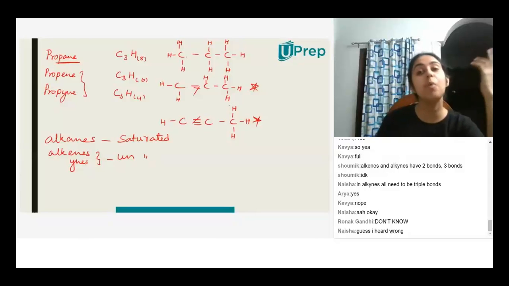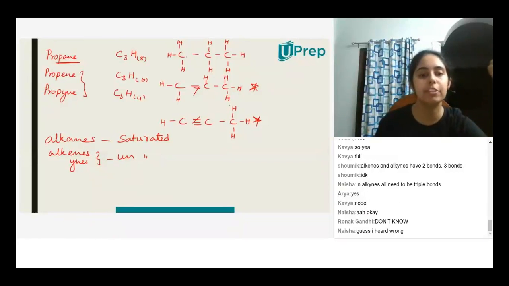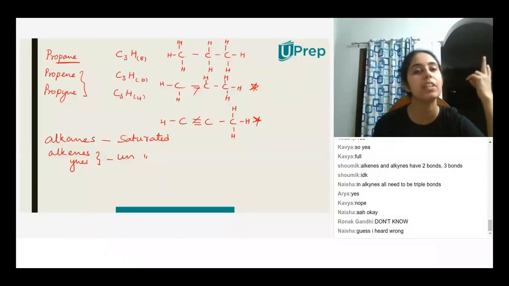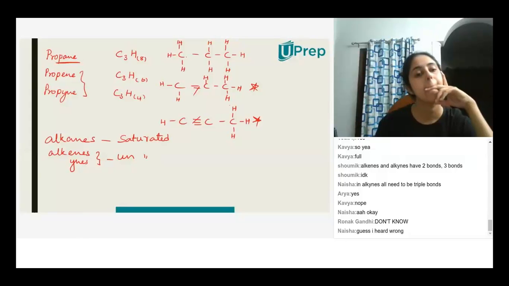What is one more difference between covalent and ionic bonds? In ionic bonds, they lose or gain electrons, but in covalent, they share electrons.